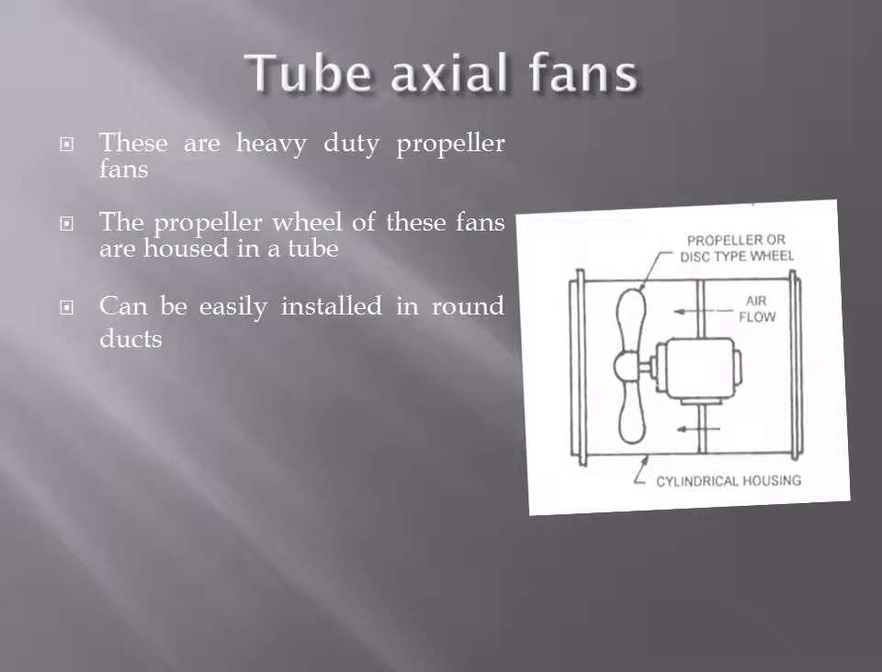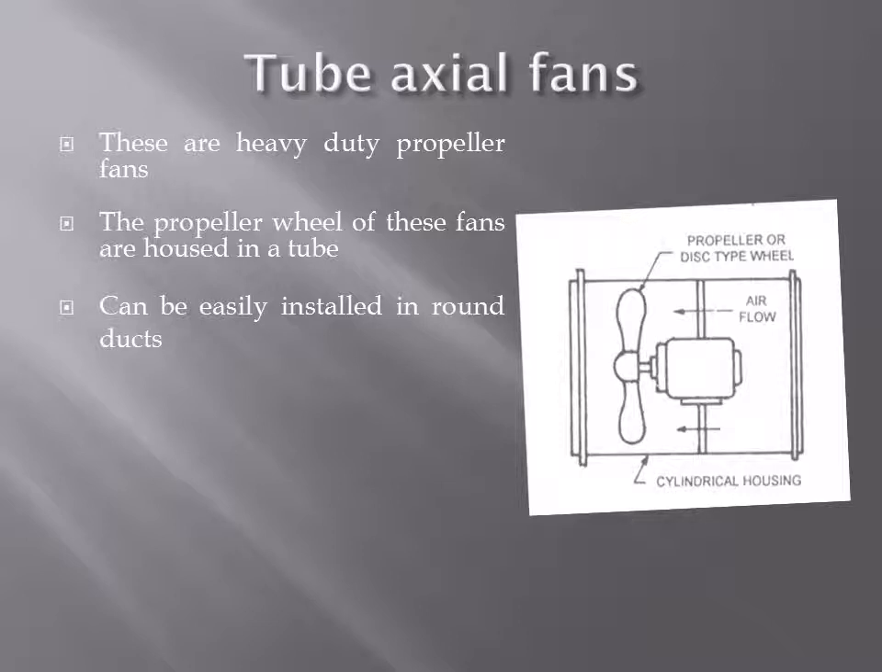So tube axial fans, these fans are housed inside a tube, and they can easily be installed in round ducts also. They are more efficient than propeller fans, and these are used to handle a wide range of air volumes. We can say this is a heavy duty propeller fan. Tube axial fans are heavy duty propeller fans.